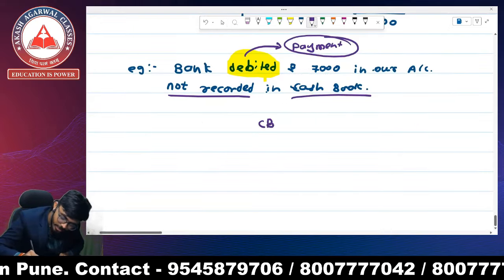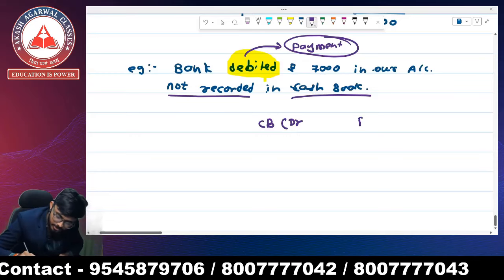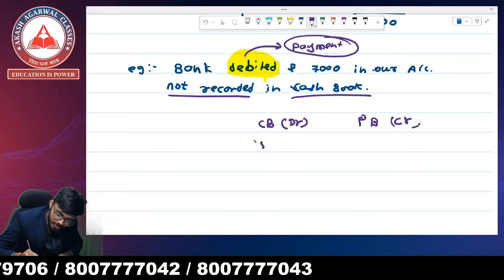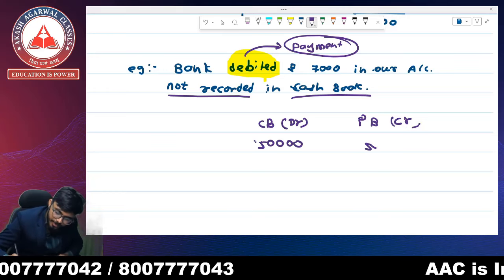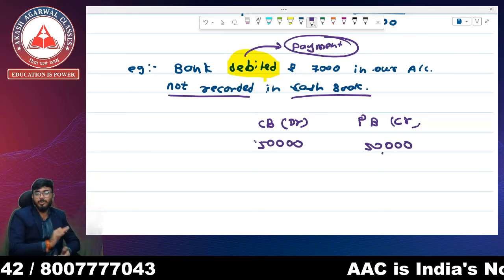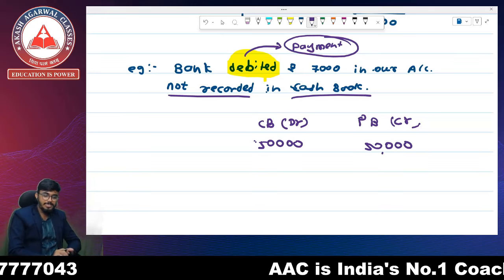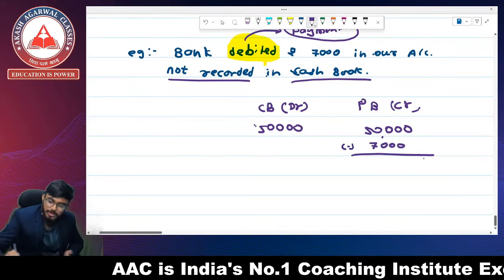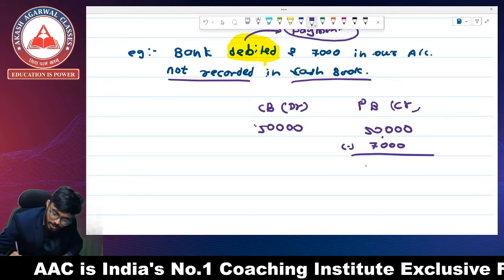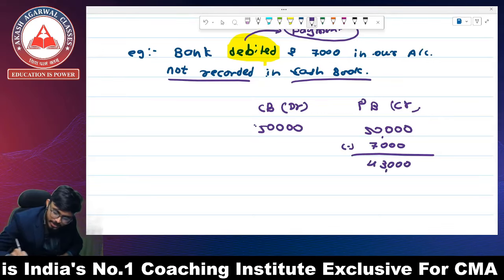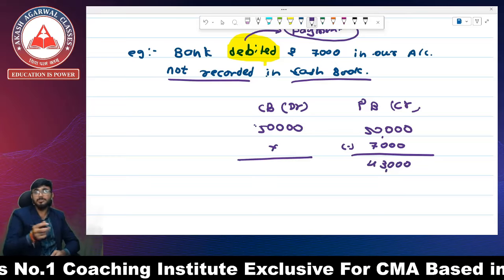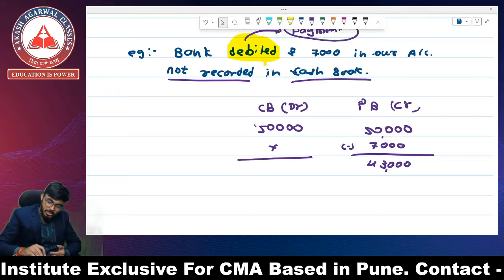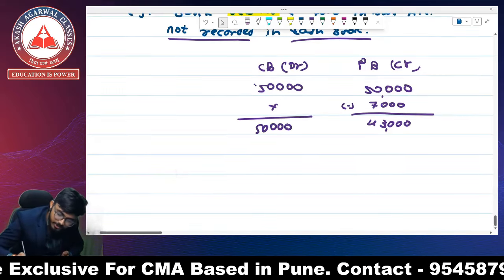So this is your cash book having a debit balance, and this is your passbook having a credit balance. The initial balances of both of these accounts are 50,000 and 50,000. Again, I am saying that it is an assumed amount. The bank has debited the amount. It means the bank made a payment of rupees 7,000. So there is going to be a balance of 43,000 in our passbook, but there is no entry of this transaction in the cash book. So my cash book is showing the balance of rupees 50,000.